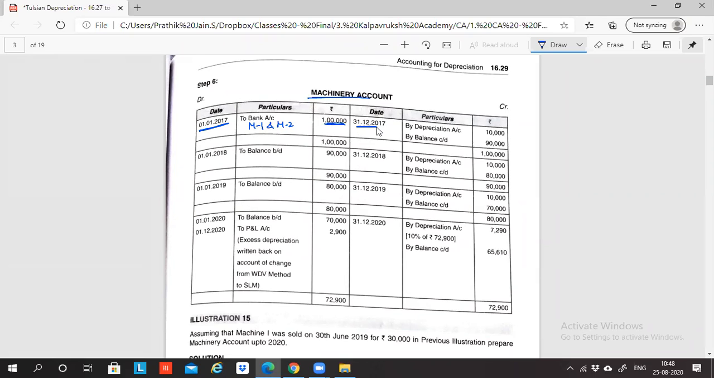And at the end of the year, depreciation is how much? Depreciation is 10,000 rupees. How? 5,000 plus 5,000. This 2017 entry you have already passed. Now we are in 2020. In 2017 you would have passed this.